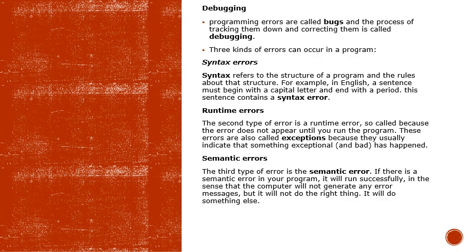Another form is the semantic error. This third type of error is the semantic error. If there is a semantic error in your program, it will run successfully in the sense that the computer will not generate any error message, but it will not do the right thing. It will do something else. So that is a semantic error,